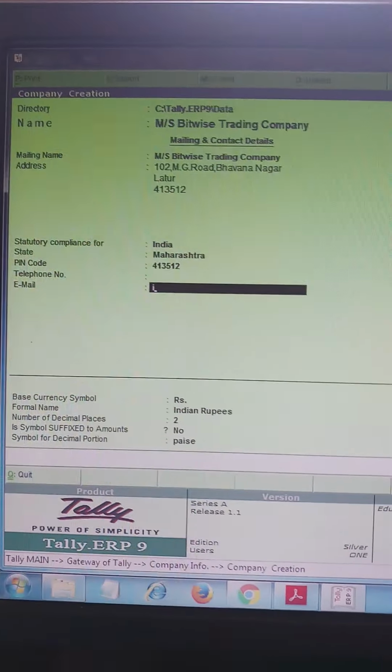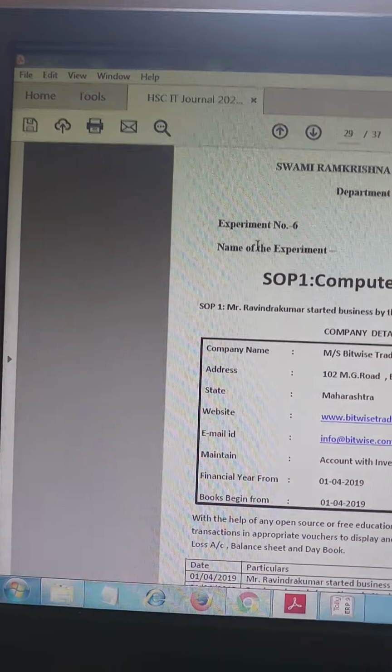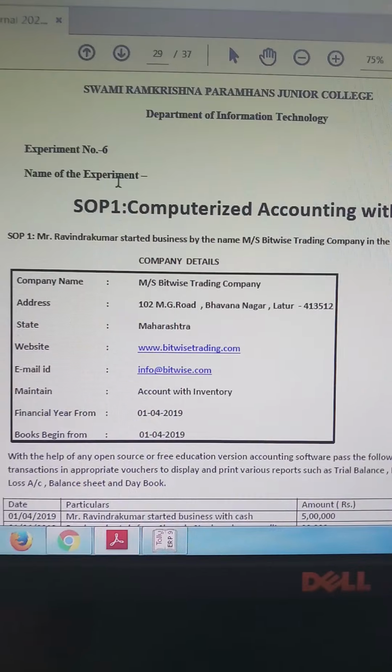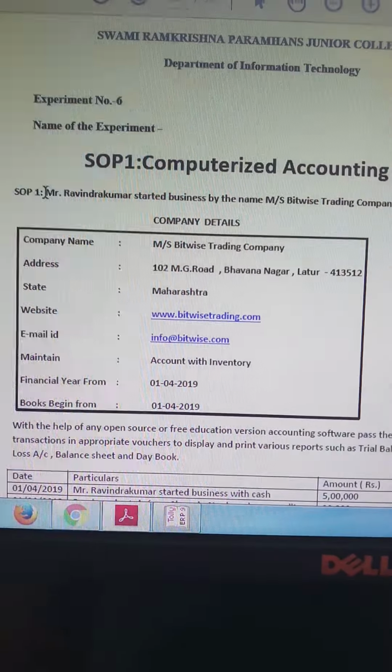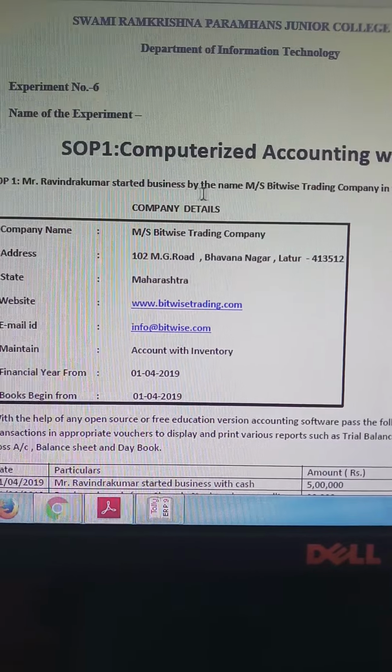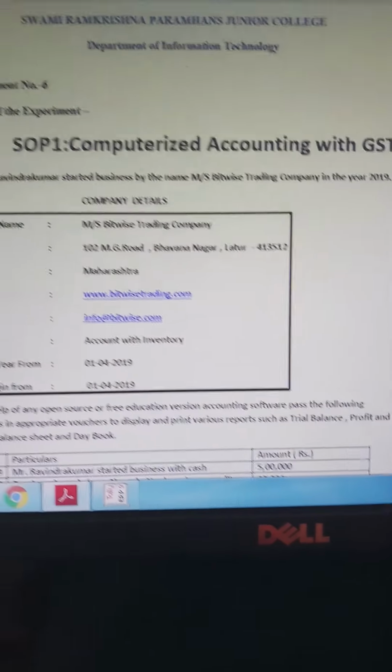Good morning, students. Now we are going to see the next practical experiment, number 6. The name of the experiment is SOP1 Computerized Accounting with GST. Mr. Ravindra Kumar started business by the name MS Bitwise Trading Company in the year 2019.